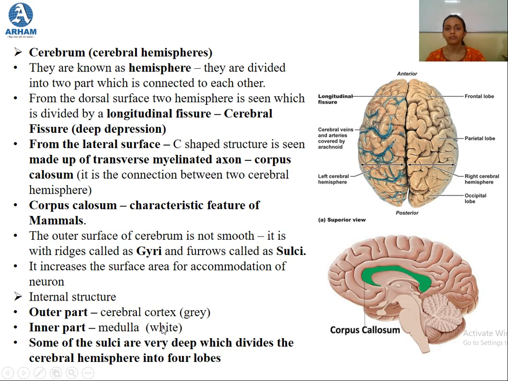Previously, when we were studying the layers of the central nervous system, we studied that in the brain the outer part is grey matter and the inner part is white matter.